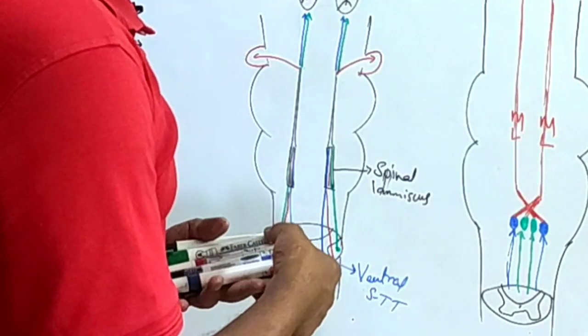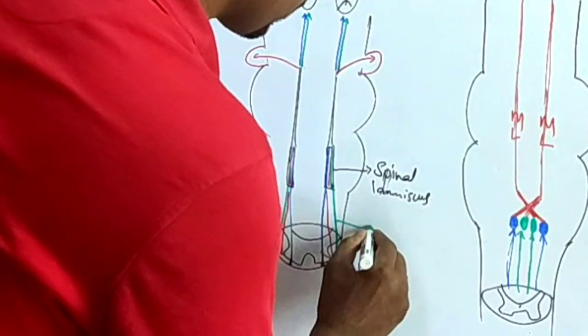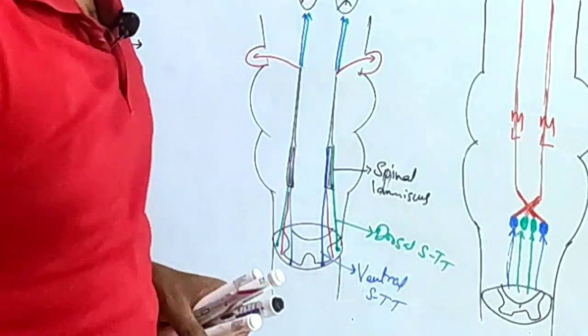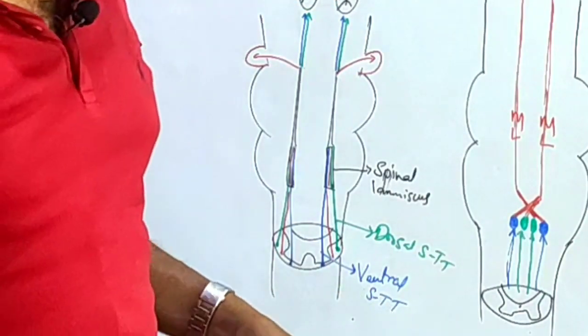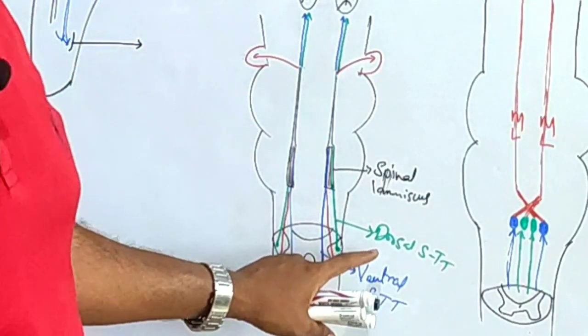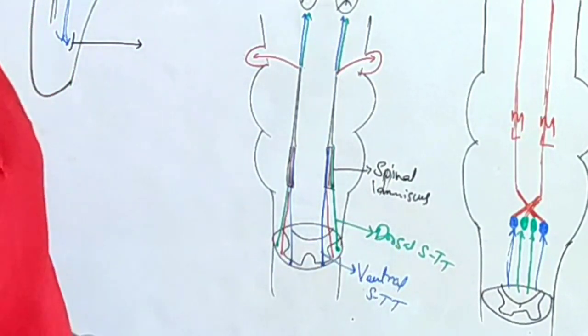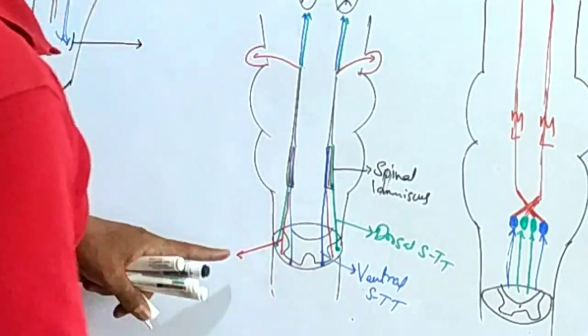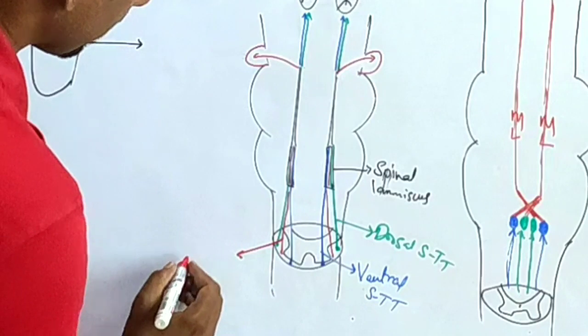Okay, and the green color, the dorsal spinothalamic tract. Both will carry touch, temperature, pain sensation from the body, right? And along with another type, which is the spinotectal pathway.